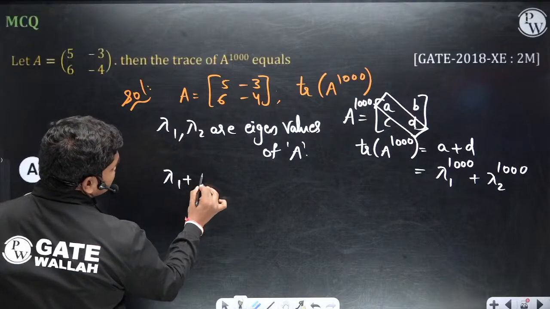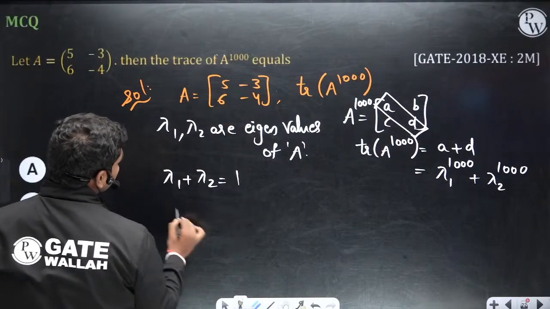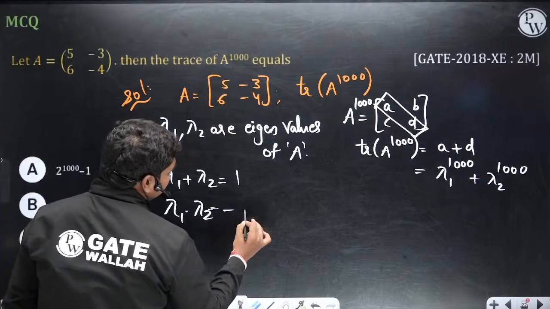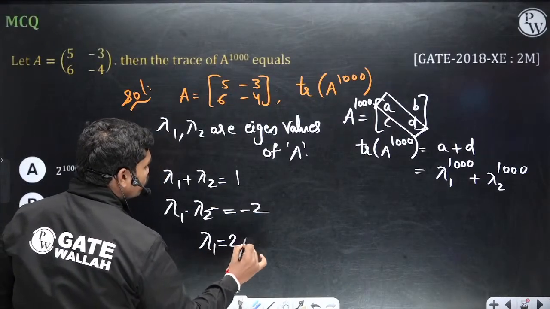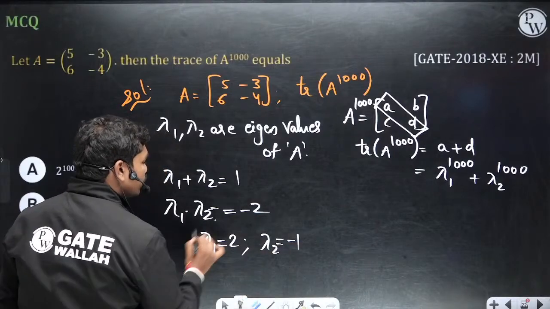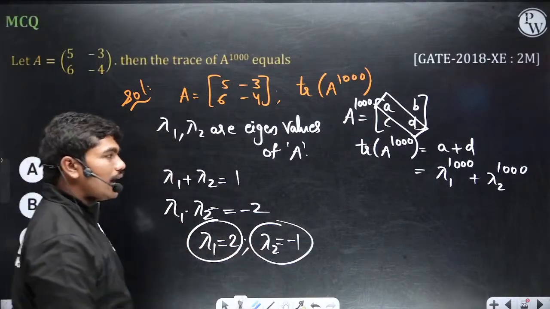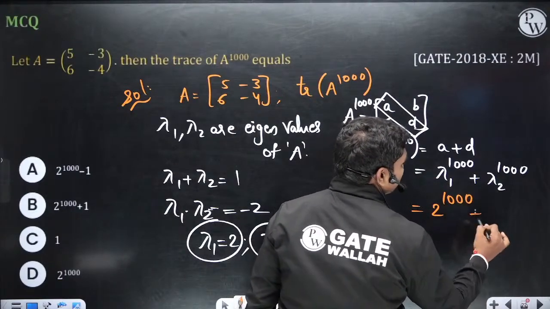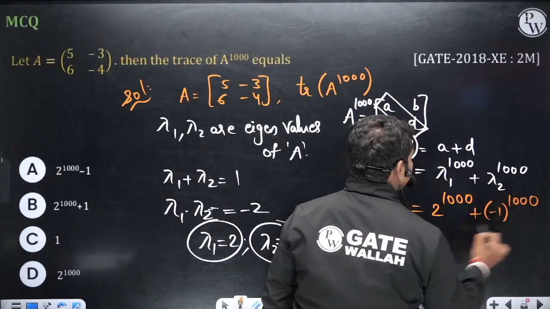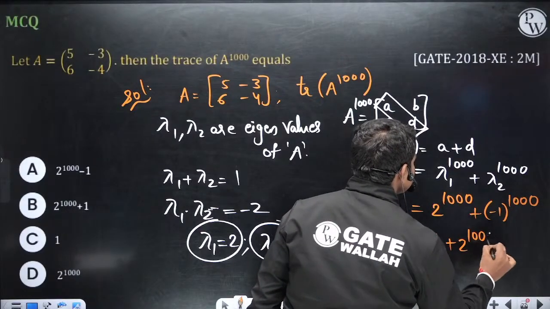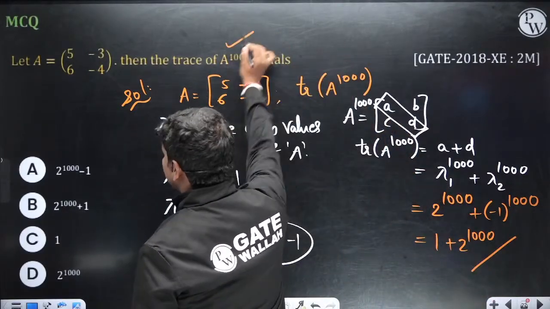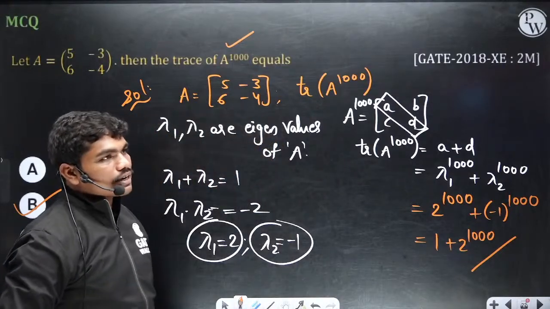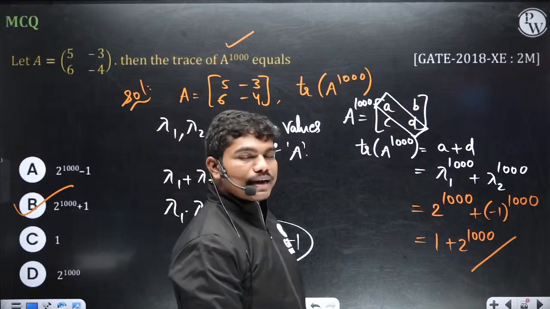Lambda 1 plus lambda 2 is equal to 5 minus 4, which is 1. Lambda 1 into lambda 2 is equal to minus 20 plus 18, which is minus 2. So lambda 1 is 2 and lambda 2 is minus 1. So these are the eigenvalues. So this trace is equal to 2 power 1000 plus (minus 1) whole power 1000, which is 1. So 1 plus 2 power 1000 is the trace of this particular matrix, A power 1000. So 2 power 1000 plus 1 is the correct answer. So minus 1 comma 2 is the correct answer.